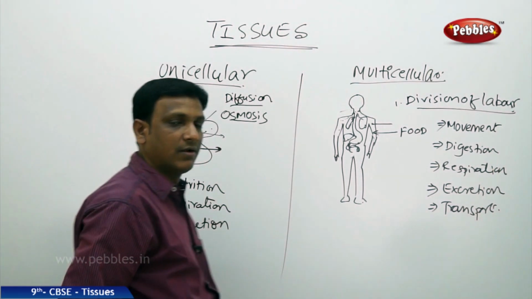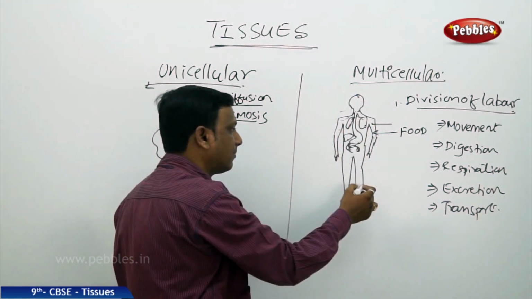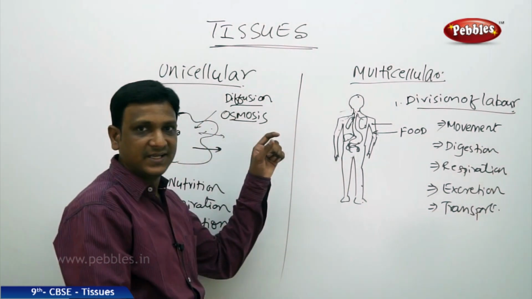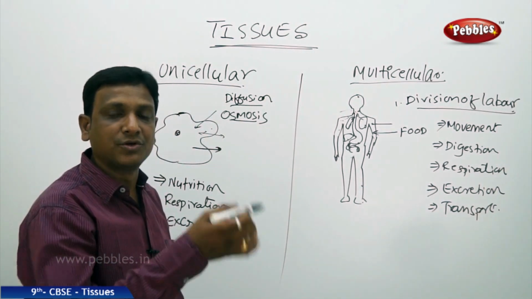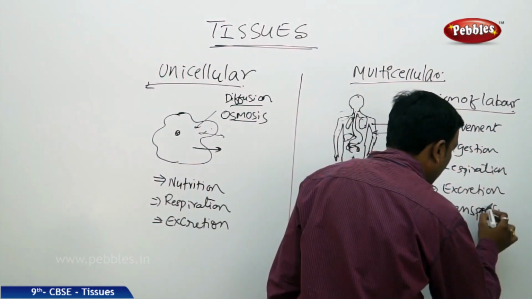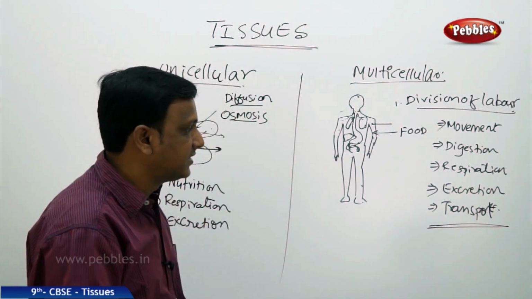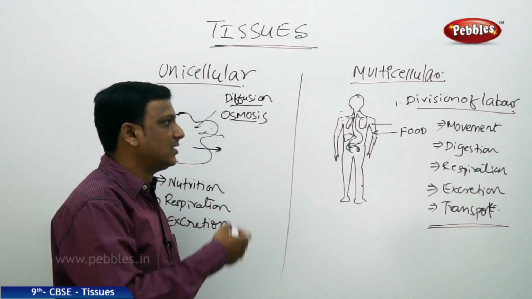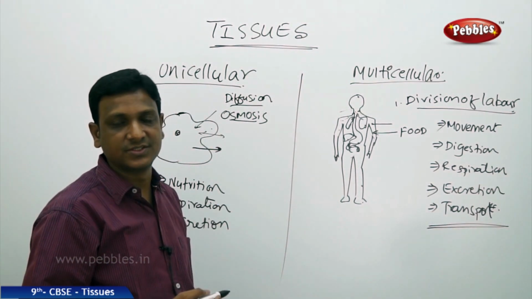But in multicellular organisms, millions of cells are there. The distance is very high from one part to another part, so materials are to be transported. If you take a big tree, it will be growing up to some meters in height. Materials are to be transported. So a transport system is also required, and the transport function is achieved by some kind of cells. The excretion function is achieved by some kind of cells. Likewise, different cells perform different functions.